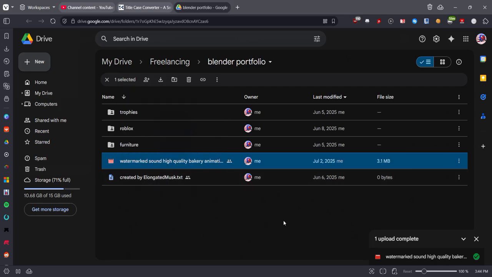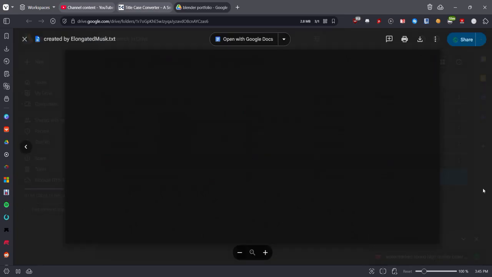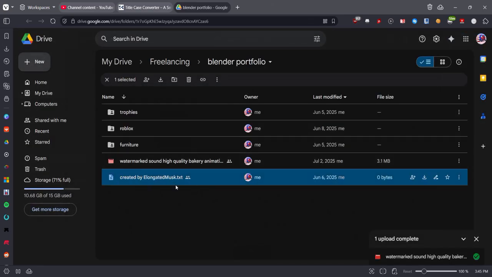The reason why I have this is because I realize that people who are going to hire you based on something that you've created, they don't know who's actually doing what online, because anyone can just share a random portfolio, right? So I have this text file here saying created by elongated mask. It's just an empty text file, just the name of my account, created by me.